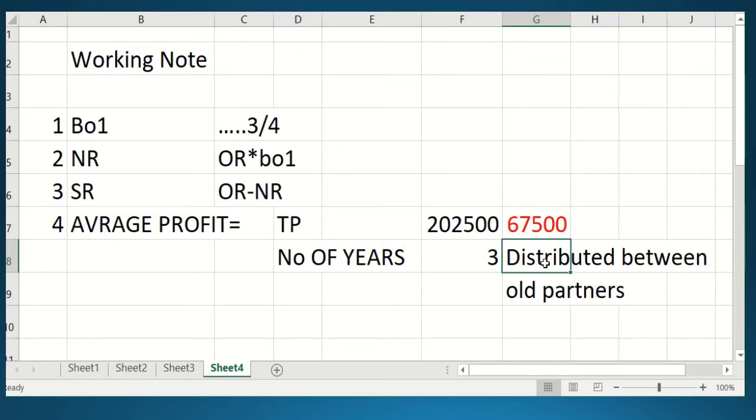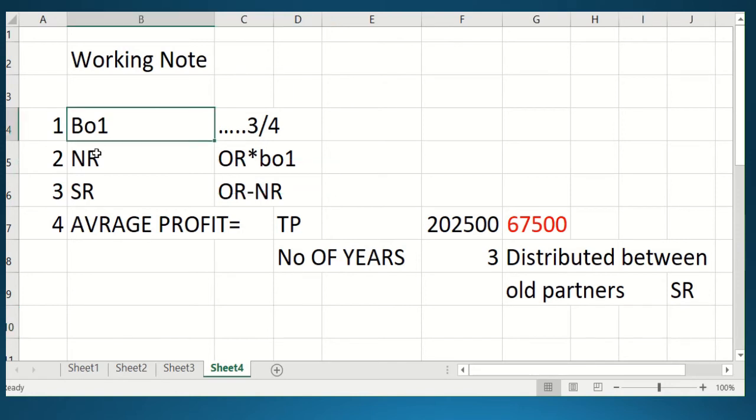Whatever the 67,500 amount is which you have calculated, it will first be distributed, but it is not withdrawn by the partners, it is raised in the books of account. So finally it should be shown in the books of account, and that's why it will be shown in the balance sheet. Always remember, whether the goodwill amount is brought or not brought by the new partner, if the goodwill is calculated, it should be distributed among the old partners, in the sacrifice ratio, and after that it is decided whether it is withdrawn or raised into the books of accounts.